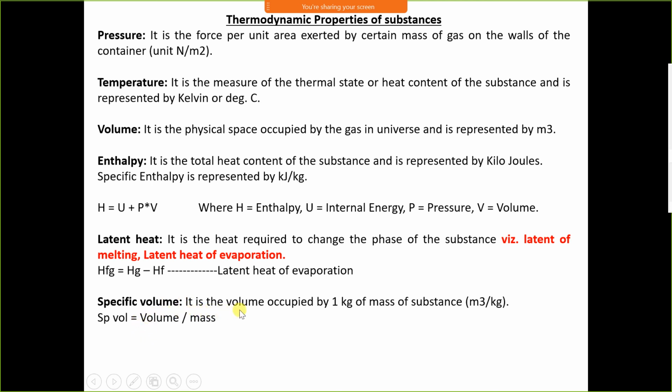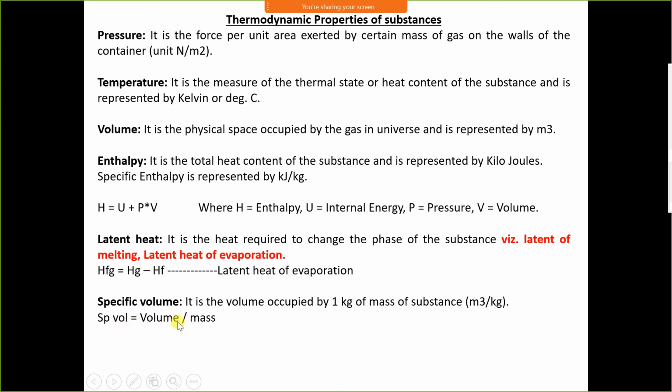Specific volume is the volume occupied by 1 kg of mass of a substance. We know that the space occupied by the gas in a container is its volume, but the space occupied by 1 kg of gas, or per kg, is called specific volume.